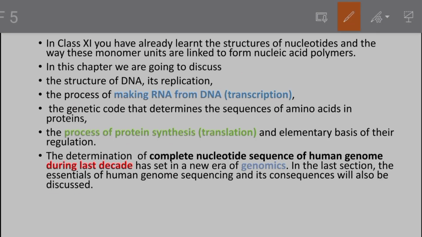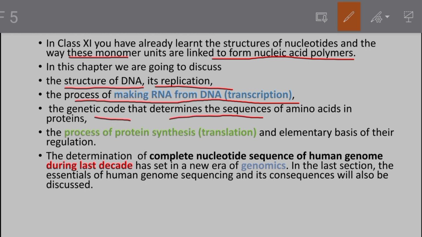In class 11, you have already learned the structures of nucleotides and the way these monomer units are linked to form nucleic acid polymers. In this chapter, we are going to discuss the structure of DNA, its replication, the process of making RNA from DNA, that is transcription. The process of making RNA from DNA is transcription. The genetic code that determines the sequences of amino acids in the proteins, the process of protein synthesis, that is translation, and the elementary basis of their regulation.